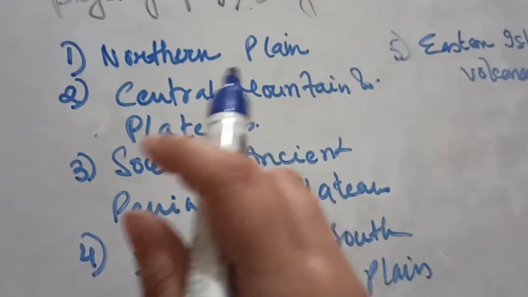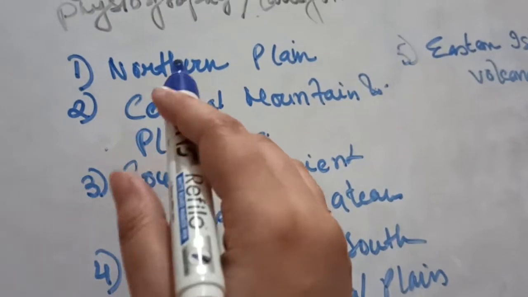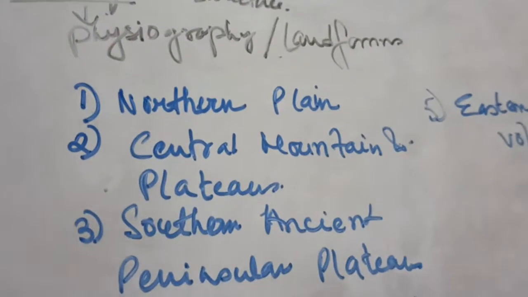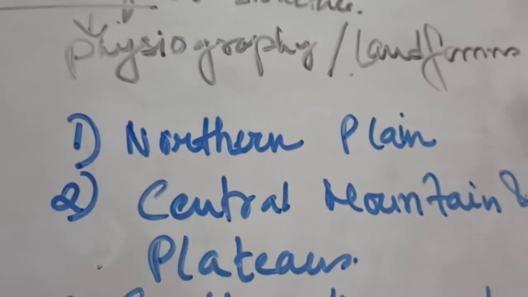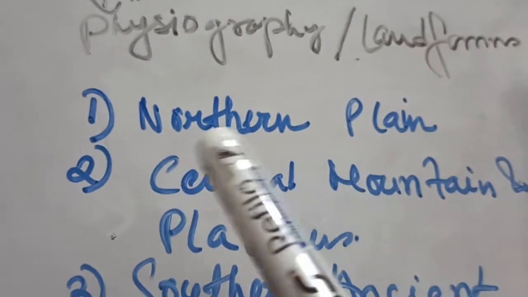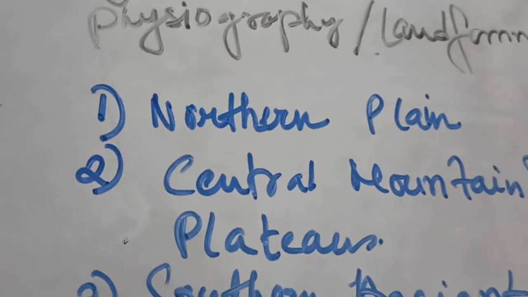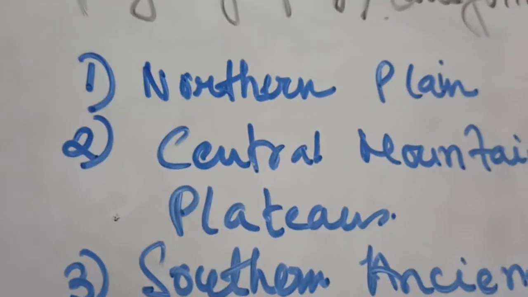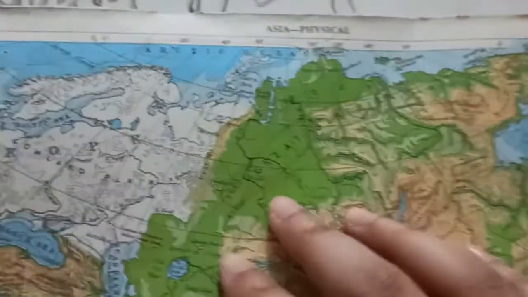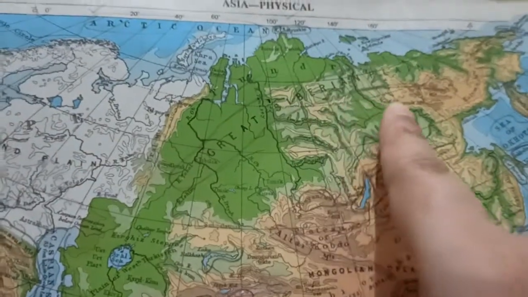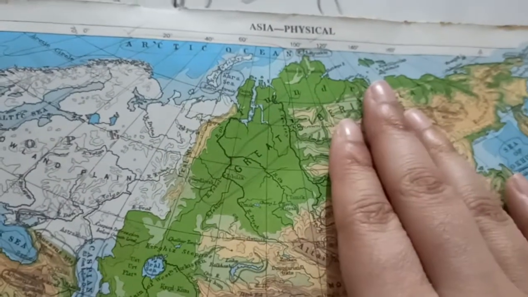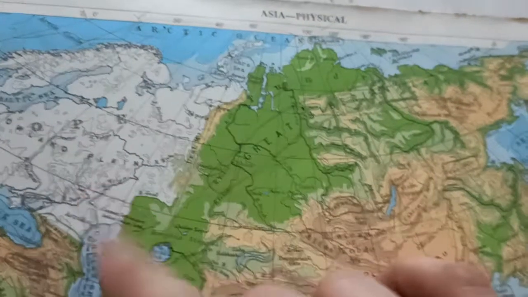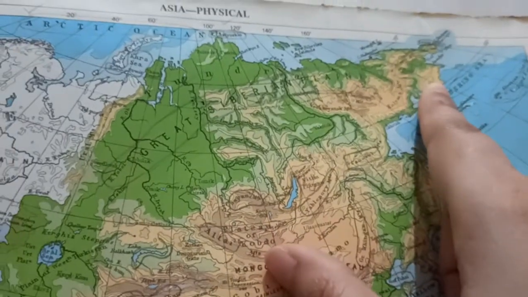Now let us see the first division of Asia, that is the northern plains. From the title itself you can understand that northern plains are the landform features present in the northern sections of Asia. It is the largest plain of the world. It stretches from the Caspian Sea in the west up to the Bering Strait in the east.